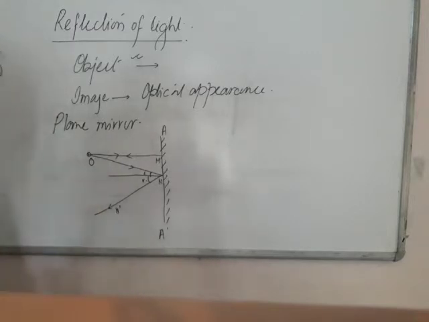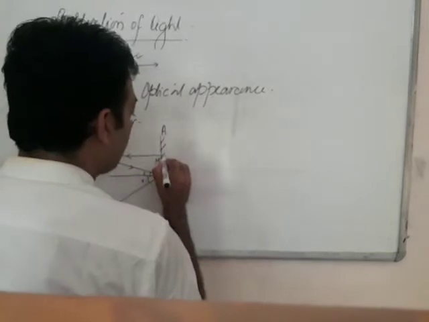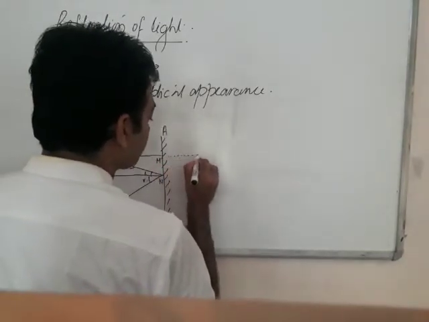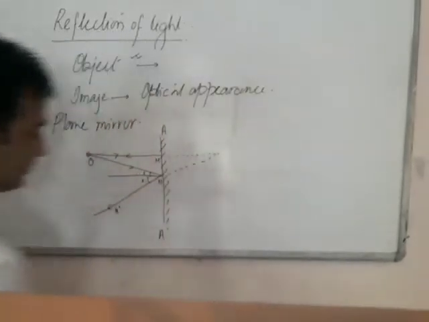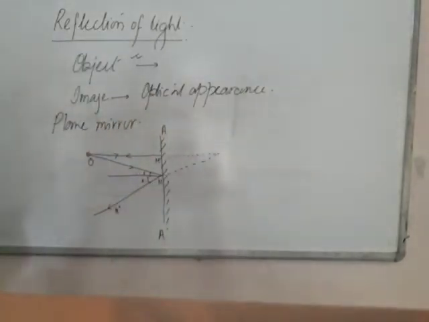So in this case the image will be produced by projecting the reflected rays in the backward direction. Please listen carefully.